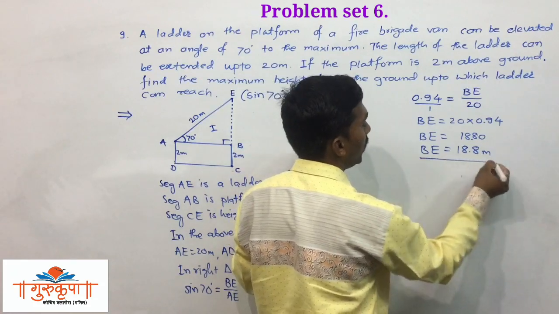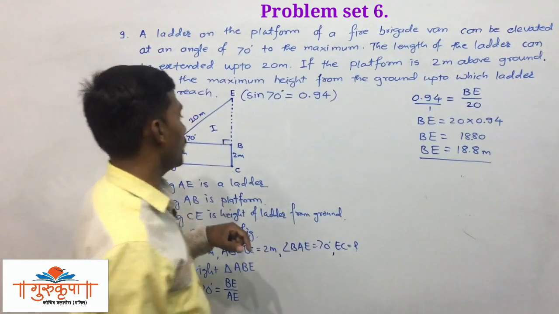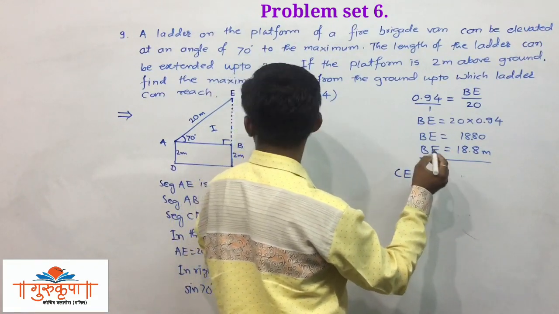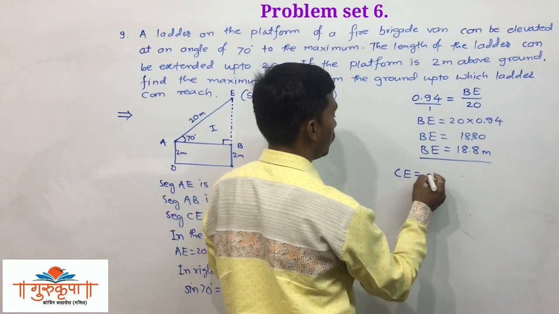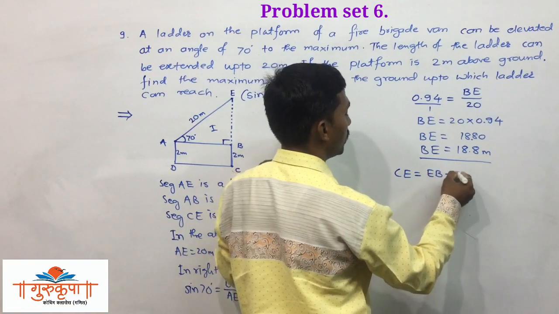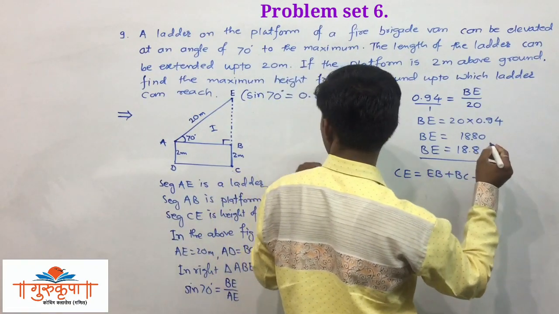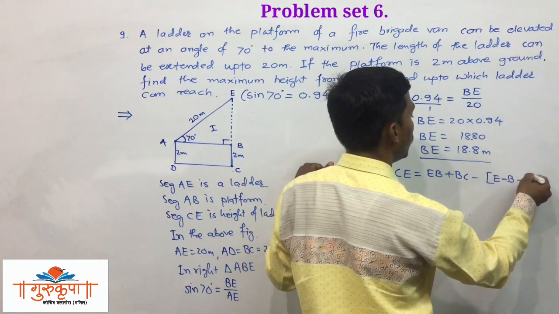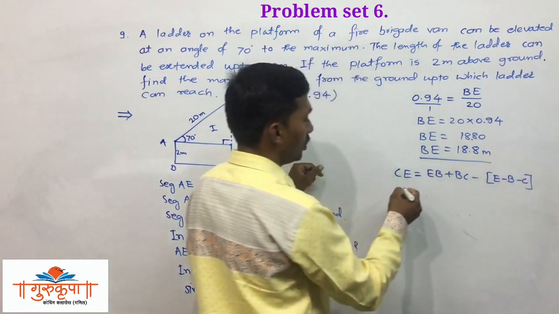Now here we have to find CE, so you can write CE is equal to BE plus BC or EB plus BC, and the reason is B is in between E and C. Put the values there.